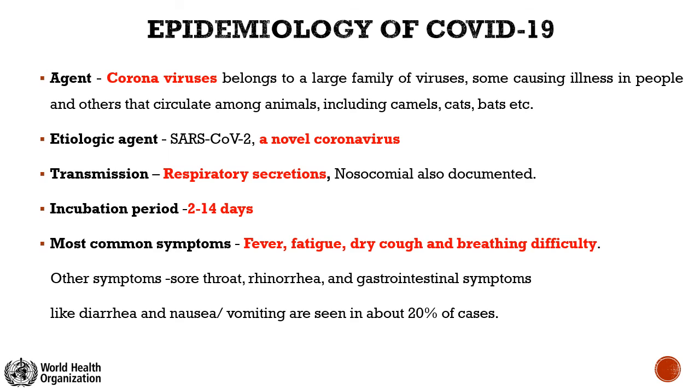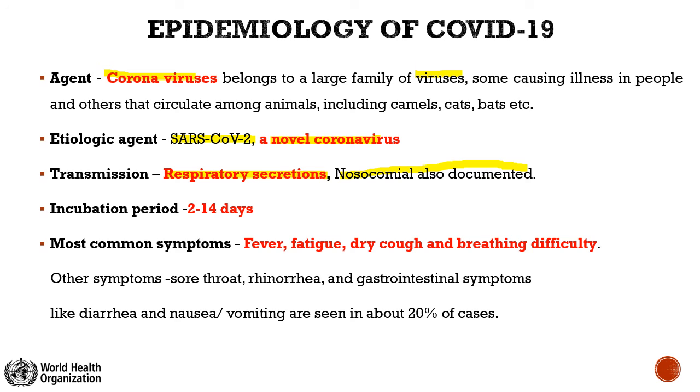Now, coming to the epidemiology of COVID-19, it is caused by, of course, we know, coronavirus belonging to a large family of coronavirus. The etiological agent we already know is SARS-CoV-2. It's a novel coronavirus agent. Transmission takes place via respiratory route, as Bali sir has also discussed in his previous classes, that there are many portals of entry for respiratory route. So there is increased susceptibility to various kinds of infection, and COVID-19 is no exception. And of course, nosocomial infections are also documented among patients who are admitted in the wards.